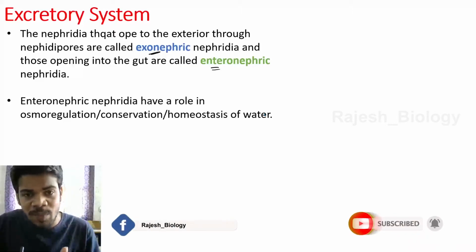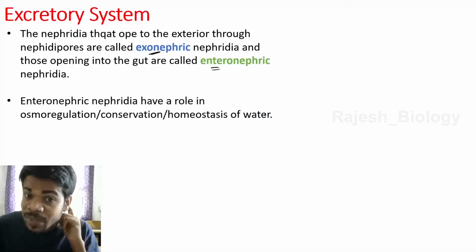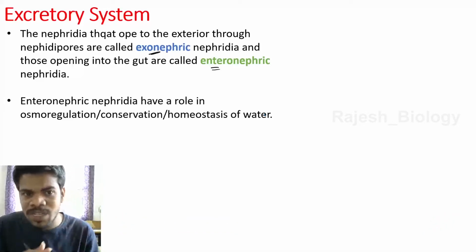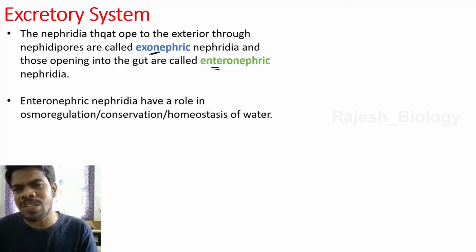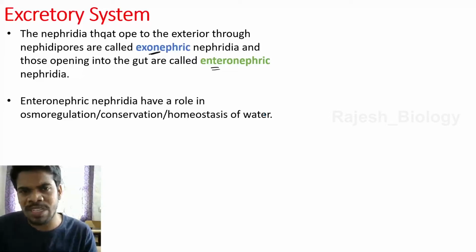They open into the alimentary canal, and automatically reabsorption also takes place in the alimentary canal. So they play a key role in conservation and homeostasis, which we already know is maintaining the water balance in the body.